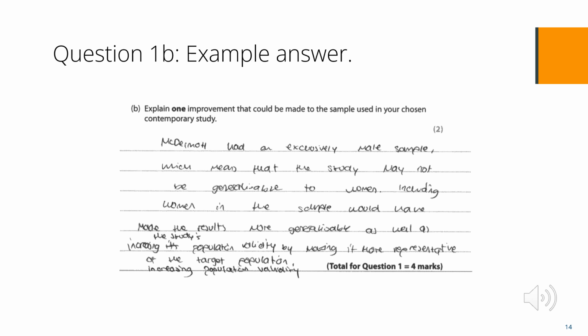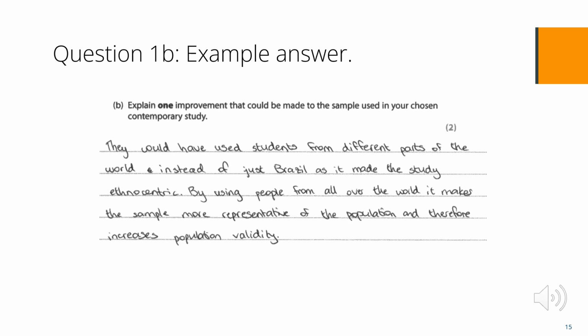This answer scored 0 marks. The first part of the answer is a weakness and so not relevant to the improvement. There is nothing specific about the study apart from the name at the start of the answer, which could have been copied from the start of the question. This answer could have been written about several other studies, for example Milgram, so it cannot gain any credit. Please read through this answer and give it a mark.